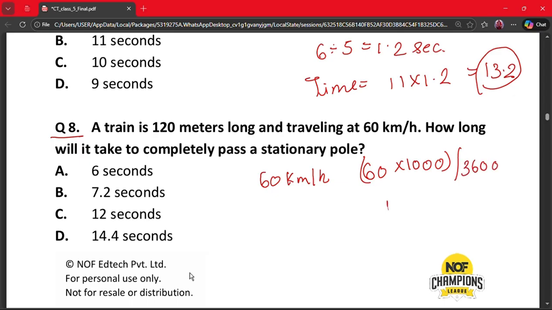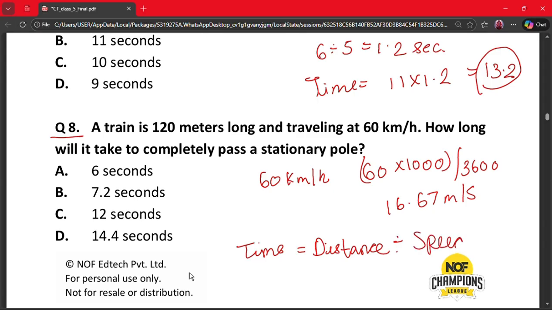This gives us 16.67 meter per second, and time is equal to distance divided by speed. So 120 divided by 16.67 is equal to 7.2 seconds. So our correct answer is option B.